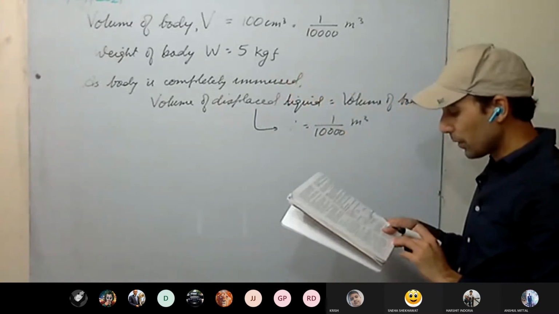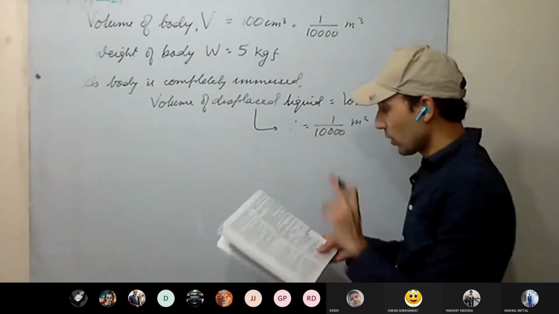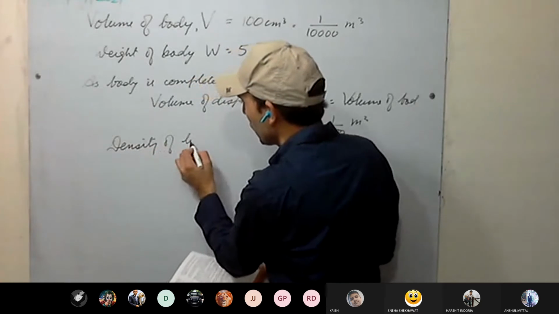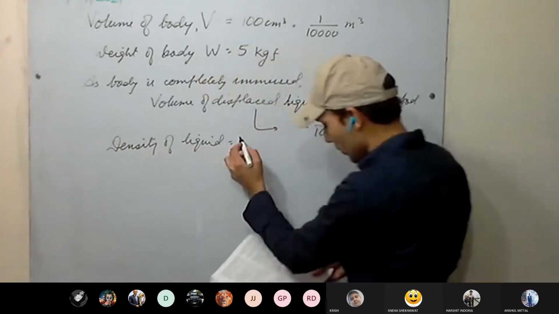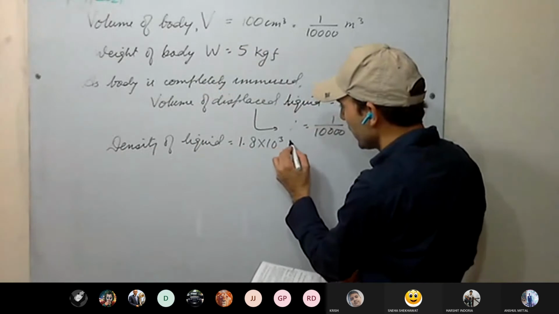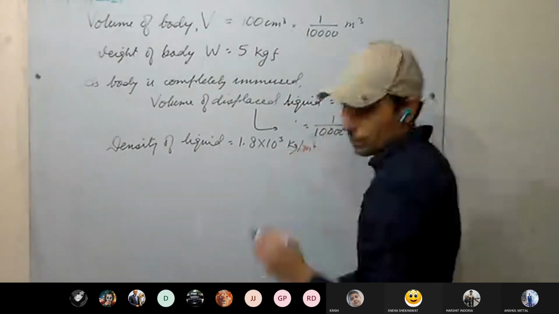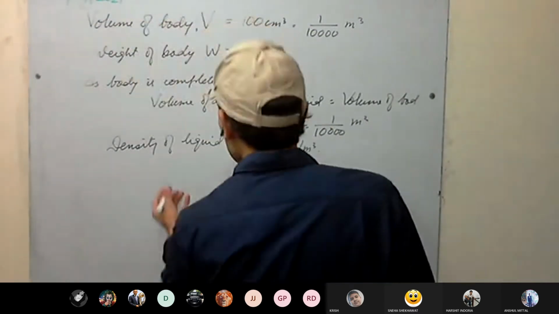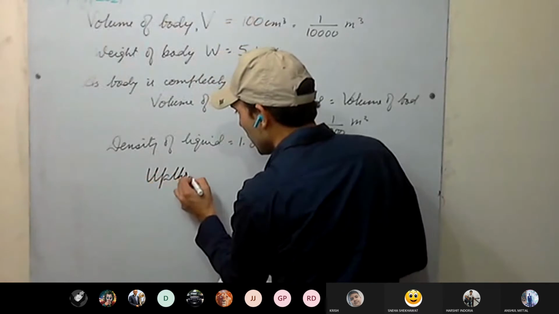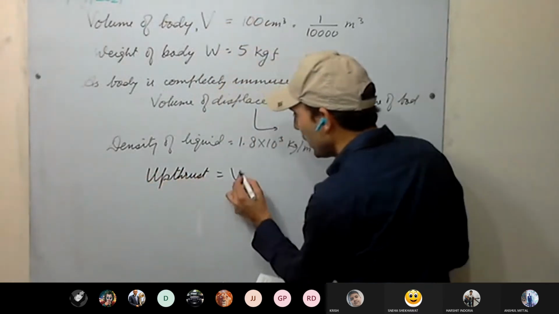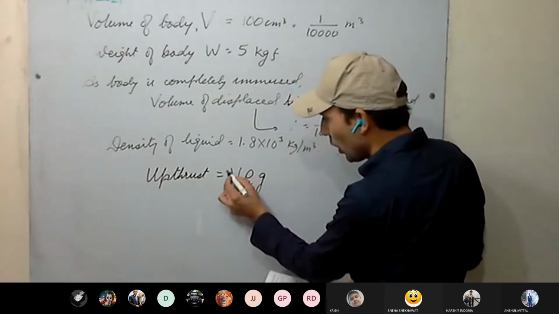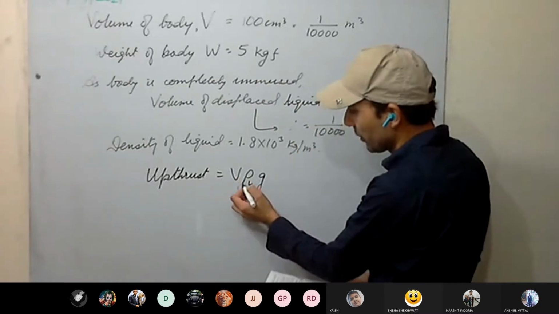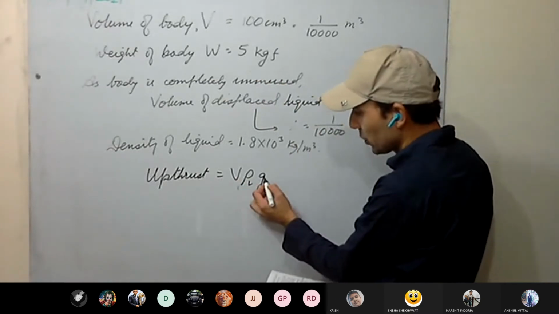Okay. Now find the upthrust due to liquid. Before that, one more thing is given: the density of the liquid, 1.8 into 10 raised to power 3 kg per meter cube. What is the upthrust? V rho L g. The volume of the displaced liquid is the same as the body since it is completely immersed, therefore capital V, times density of the liquid, times g.